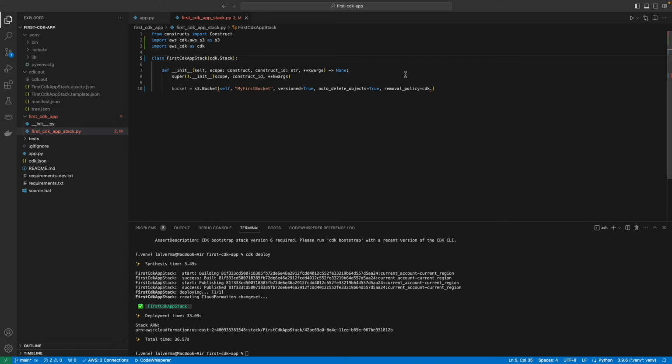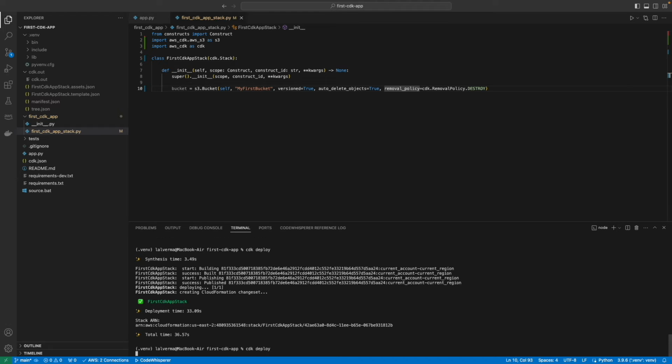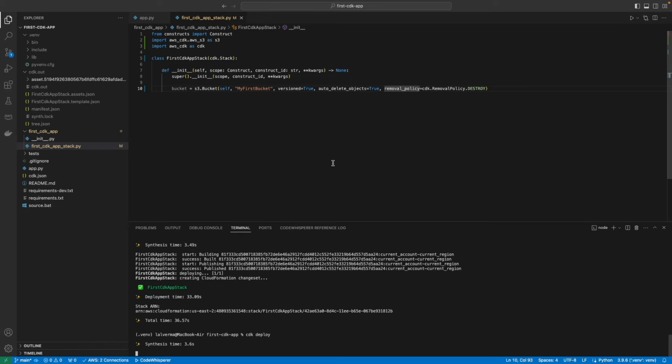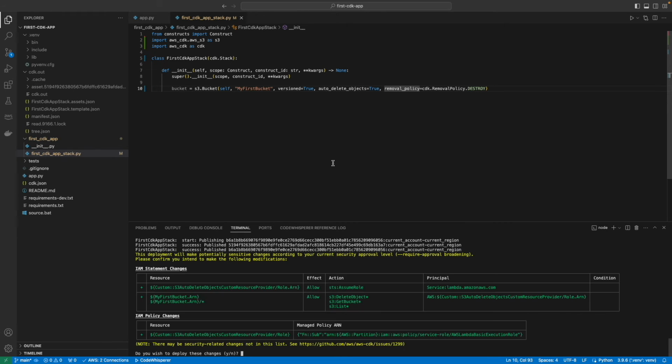So I'll import it directly instead of this statement and then access it here directly. I'm going to update our current stack with these new parameters. Once updated, I'll be able to run the CDK destroy command. If I run it now, as the removal policy is not set, it's not going to delete the bucket. I'll use CDK deploy again to update the bucket properties.